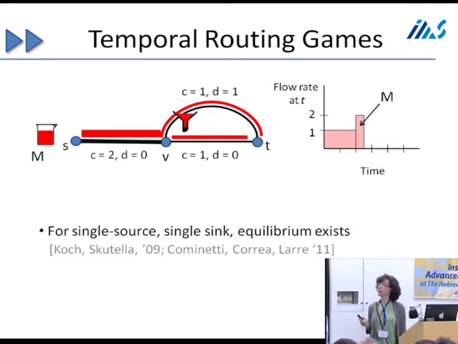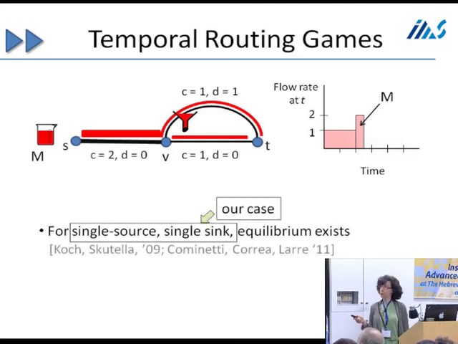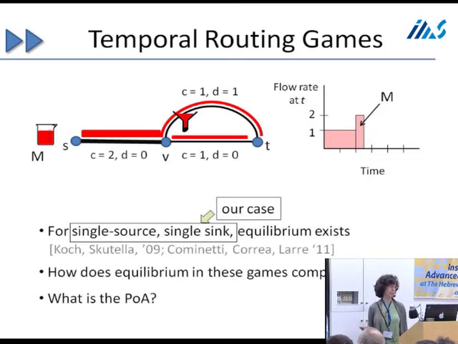In this model, equilibrium exists. This is due to work of two groups, Koch and Skutella, and Cominetti, Correa, and Larré. This is both fairly recent work. And this is for the single source, single sink case, which is the case we're analyzing. It also happens to be unique, and this is shown in the second paper.